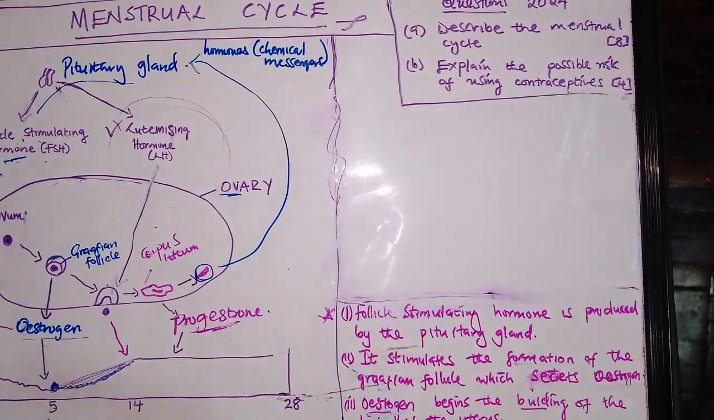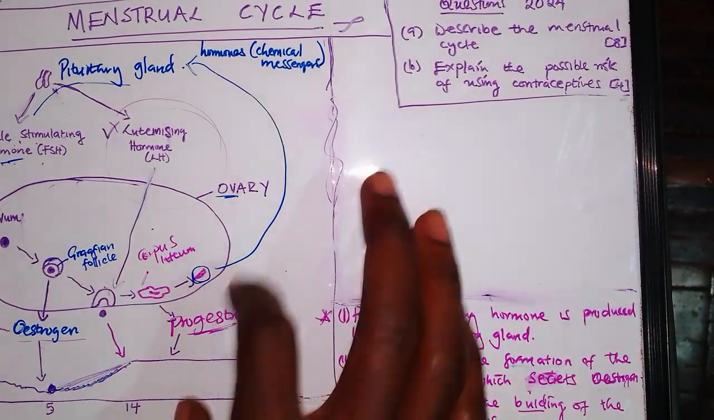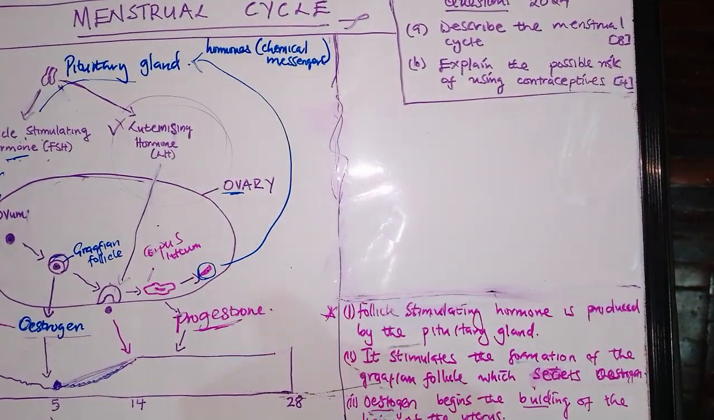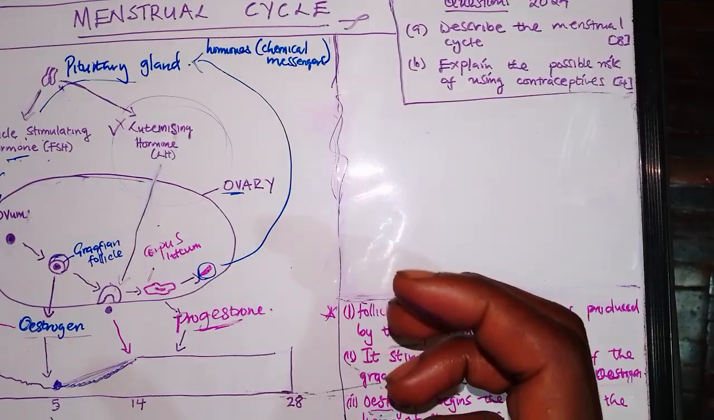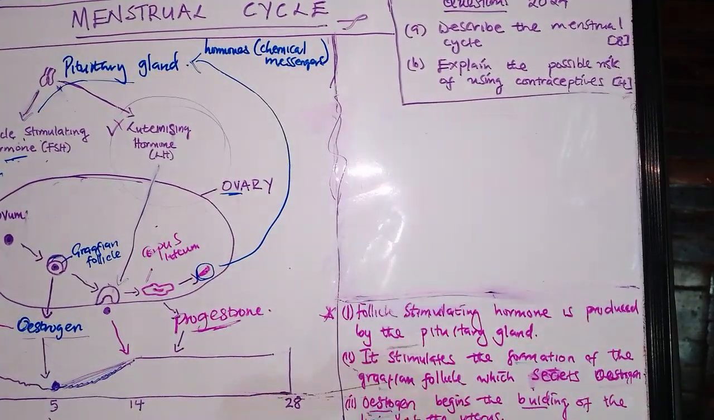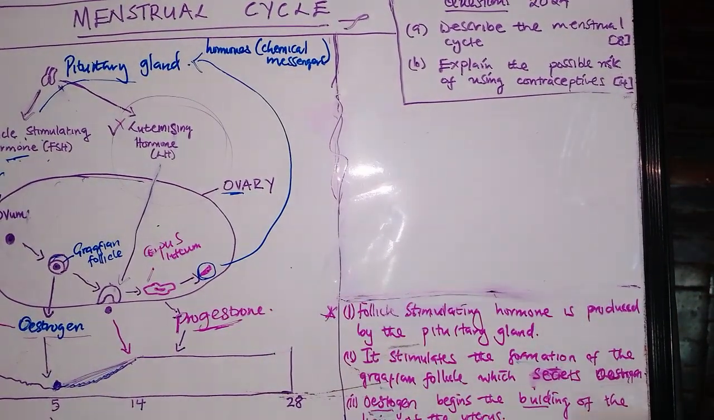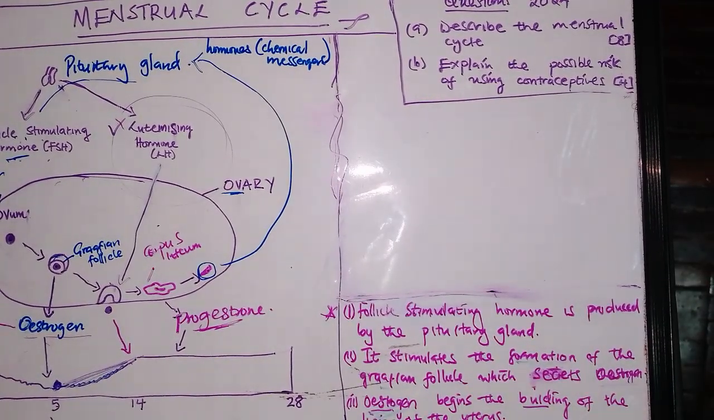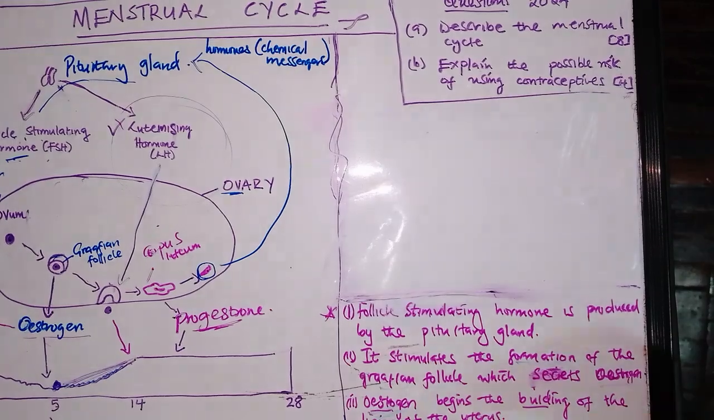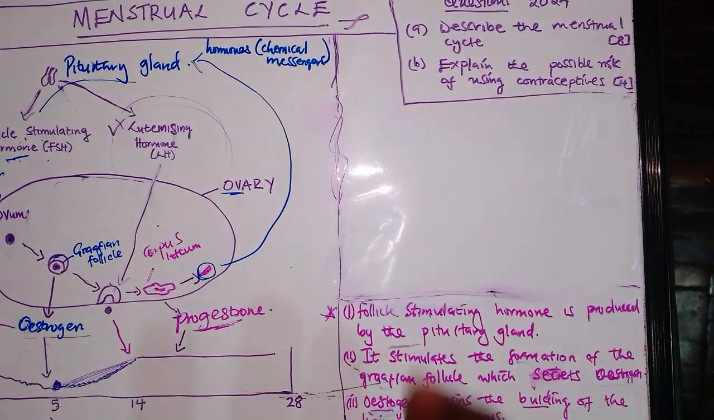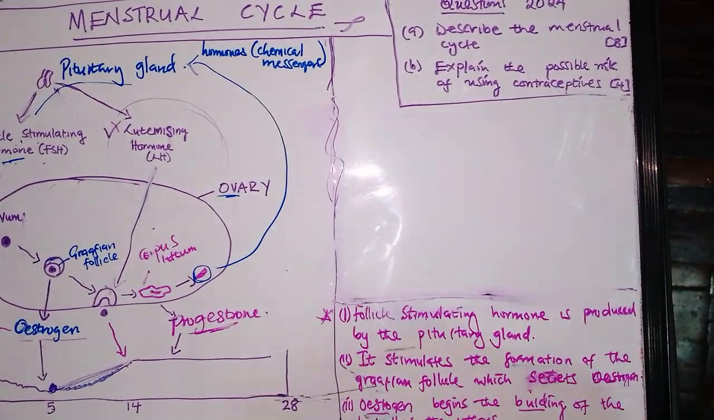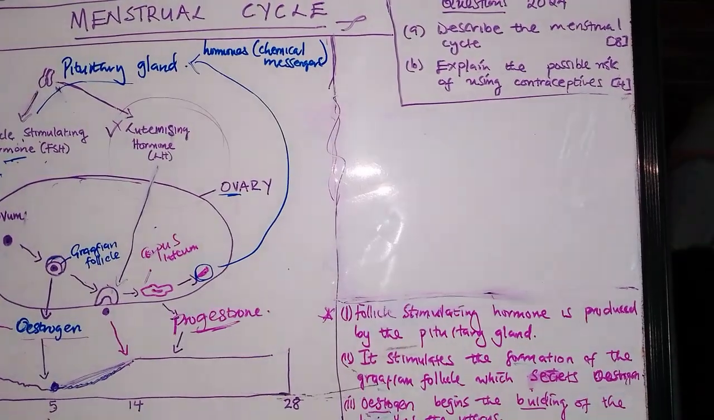So if fertilization does not occur, we say that this part starts to get smaller and smaller until it disappears. So once it disappears, the lining of the uterus breaks down and the pituitary gland starts secreting what? The follicle stimulating hormone to begin the cycle all over again. But if the egg is fertilized, the corpus luteum takes a longer time to be destroyed, until the placenta is formed. So that's what you need to remember.